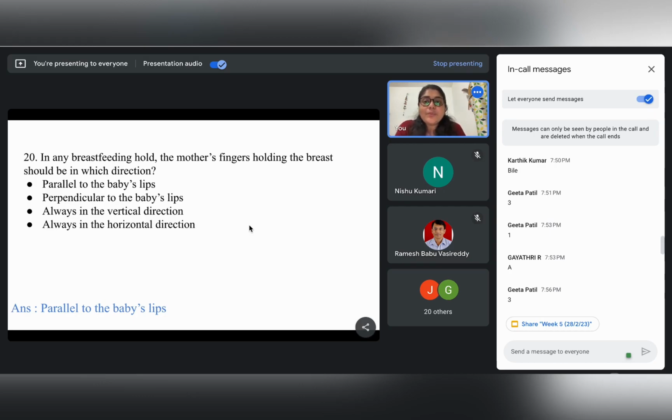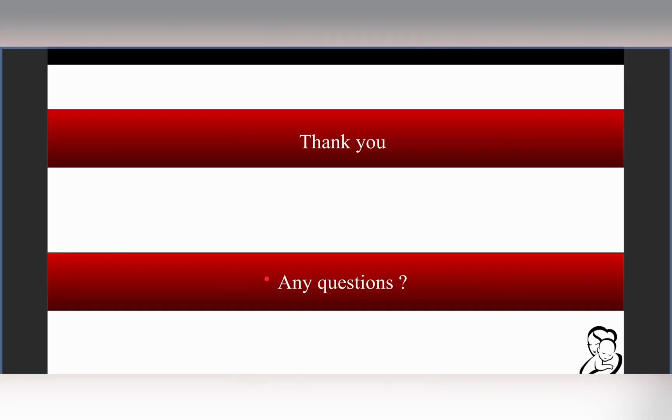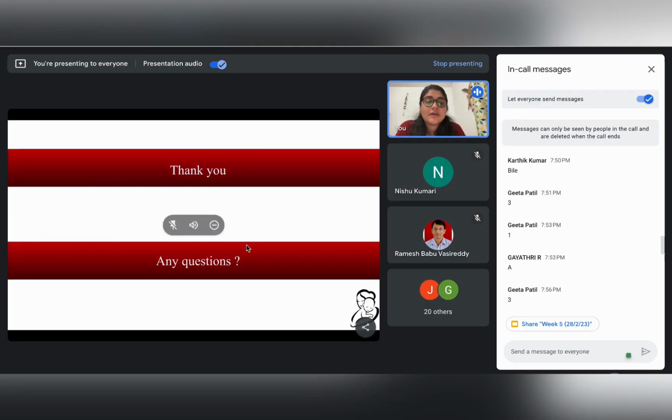We will talk about the breastfeeding techniques again in the next session. As for today's session, this was the last problem. If you have any queries or suggestions, please feel free to put them forward.